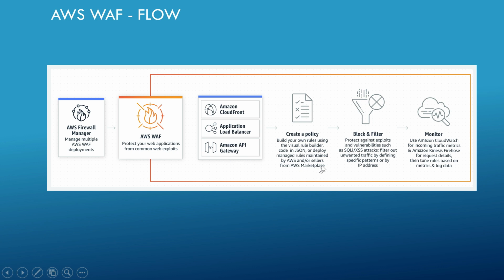So you are obviously going to define a rule. The rule can be built using the visual rule builder or through JSON. You can configure the rule like an AWS managed rule, or even a rule managed by sellers.